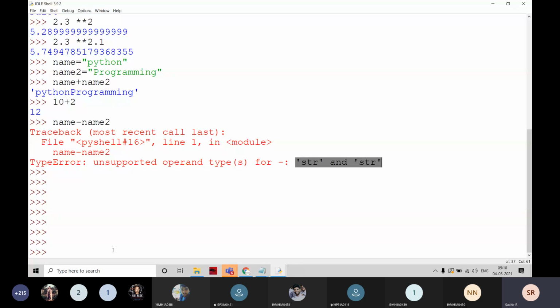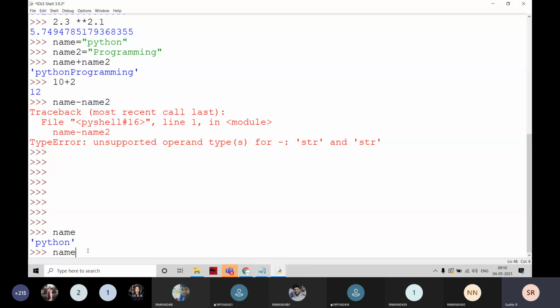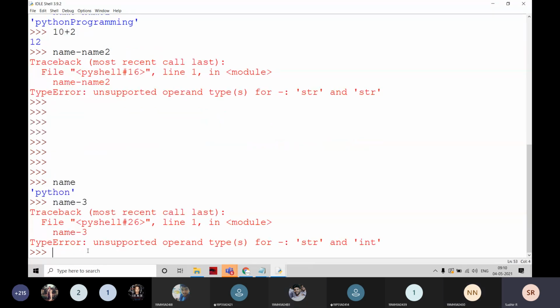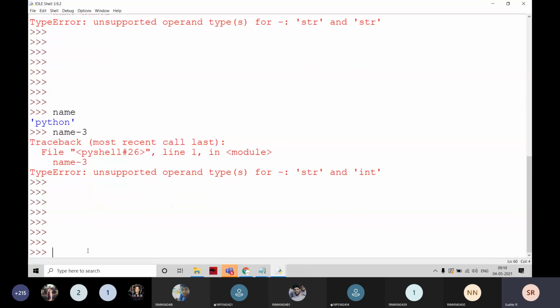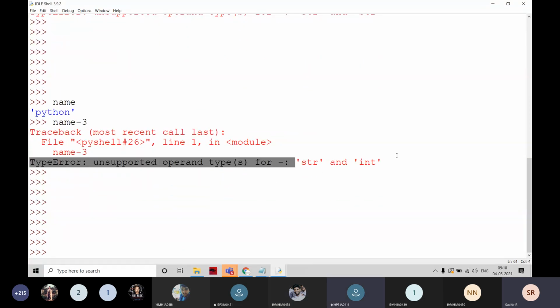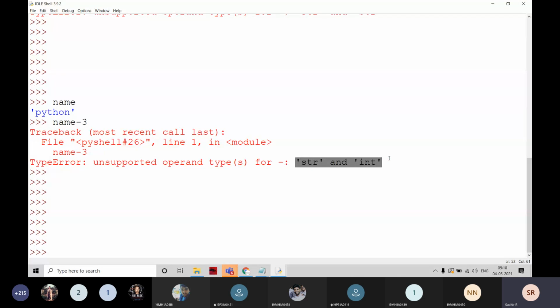For example, if one is a string, name is Python, and name minus 3. Can I apply it like this? Name minus 3. No, I cannot apply it between both strings, and here I am going to write. Just see here. It is not applicable between string and integer also. The subtraction operation is not working on strings.